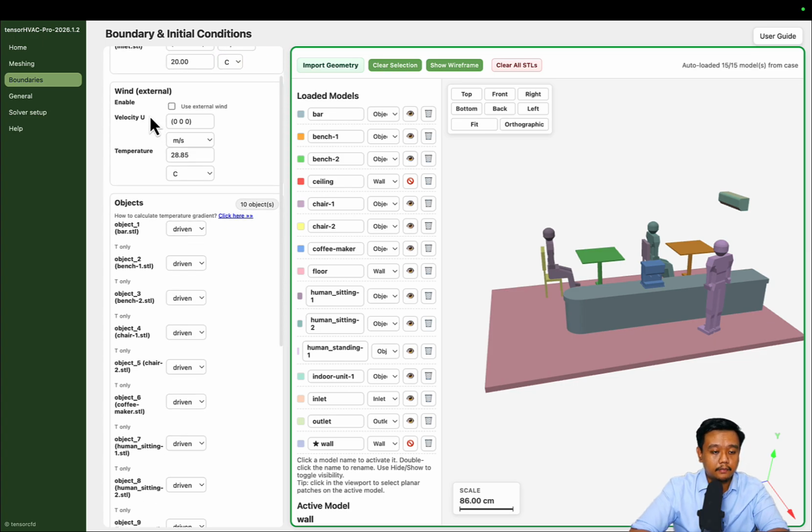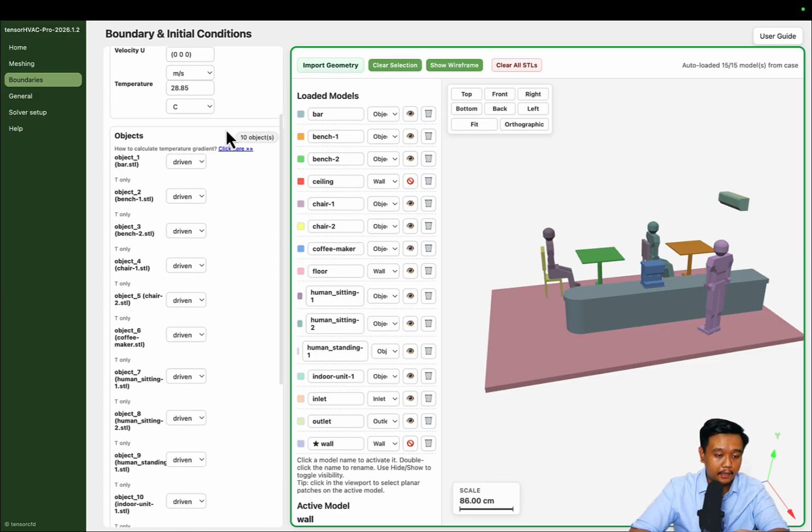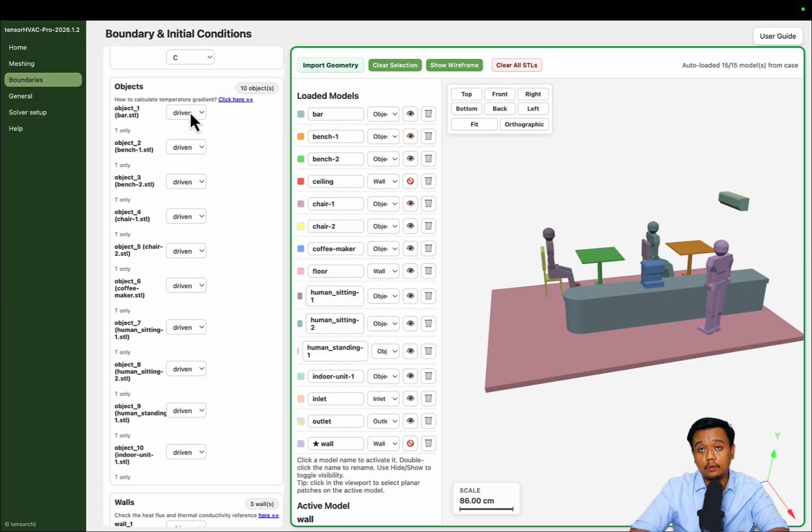For the wind, we will not use it because it's just like internal flow. And for the object and the wall, we basically have three options for the temperature. First is driven, which is basically, the temperature will be driven by the environment temperature.